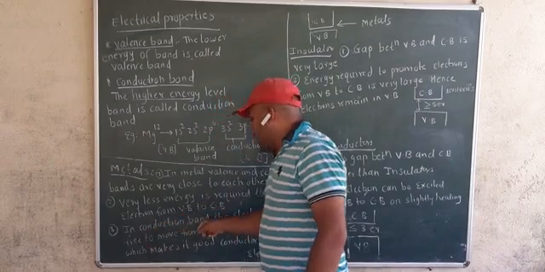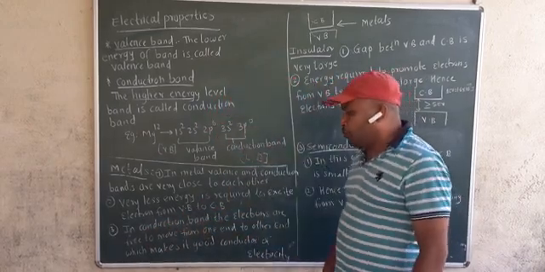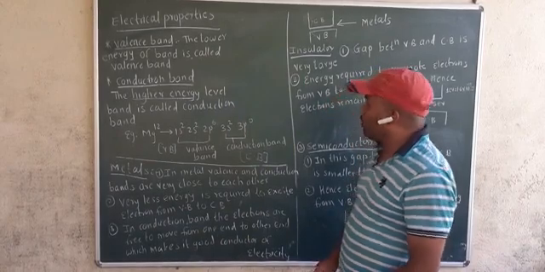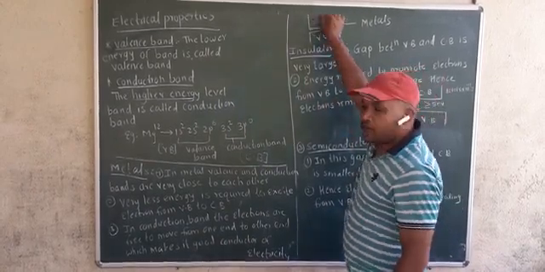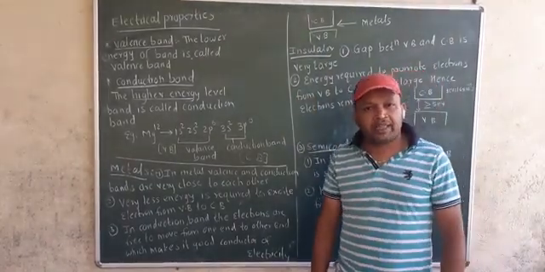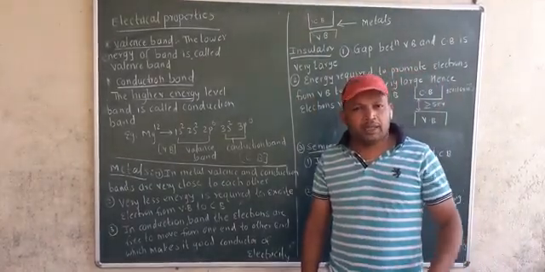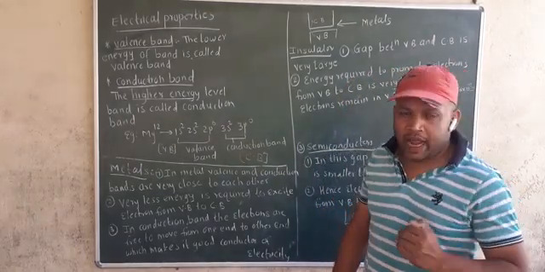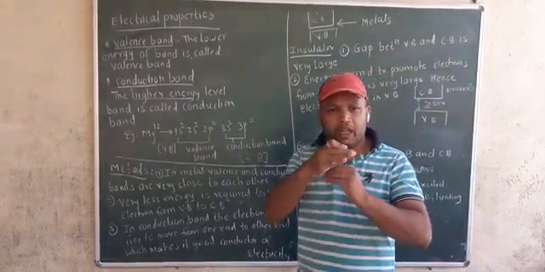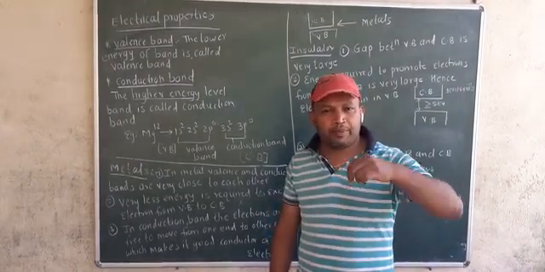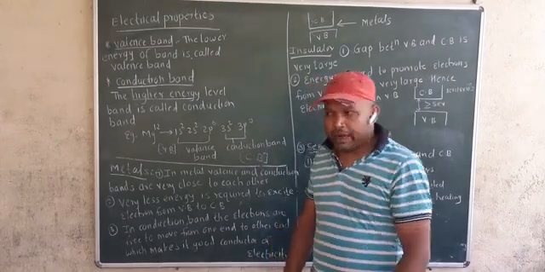In the conduction band, the electrons are free to move from one end to another and make it a good conductor of electricity. In this conduction band, electrons can easily move from one point to another, so it makes a good conductor of electricity. That's why metals are good conductors of electricity, because the gap between valence band and conduction band is very small. Electrons can easily move from valence band to conduction band.